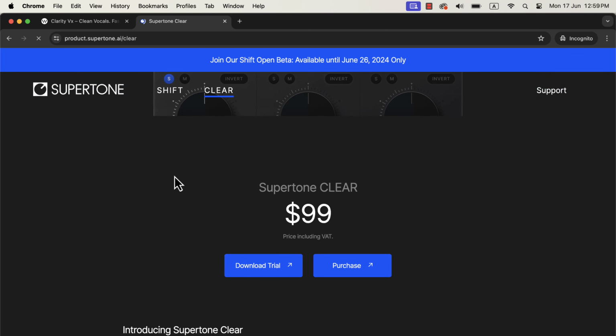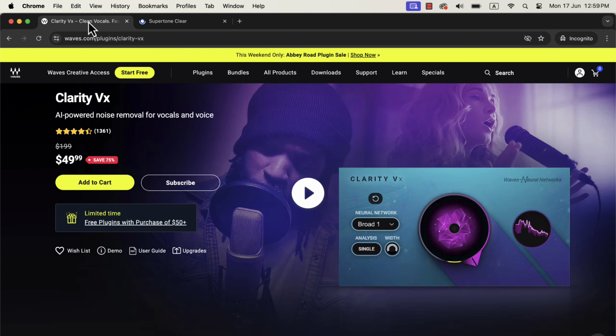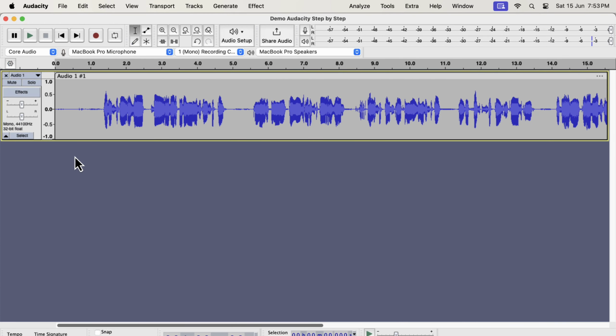These plugins can help preserve the quality of the audio and reduce noise significantly. If you have to use any of these plugins, your audio recording already has to be top quality. You will use these only to get a lower noise floor. Let me show you one of the examples.